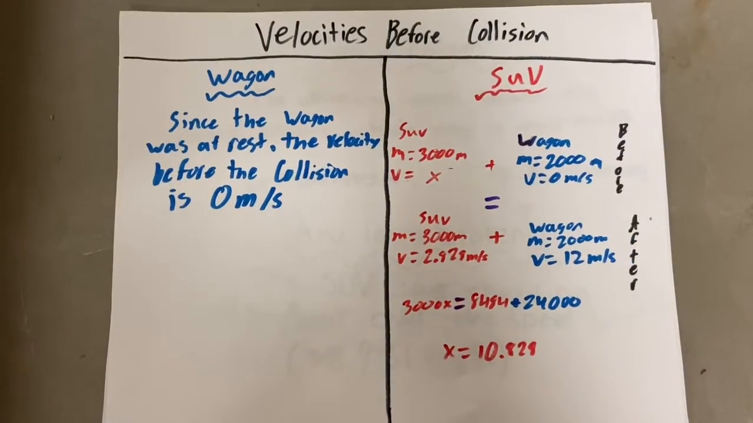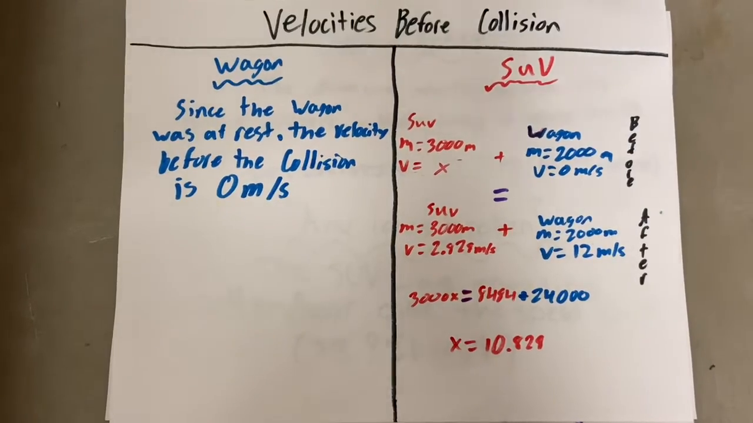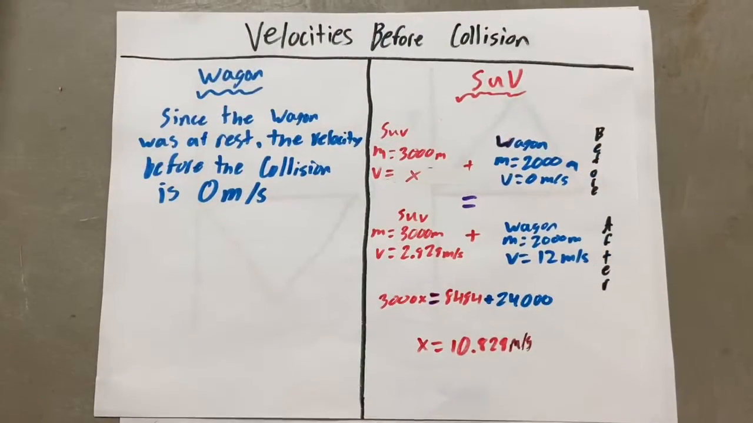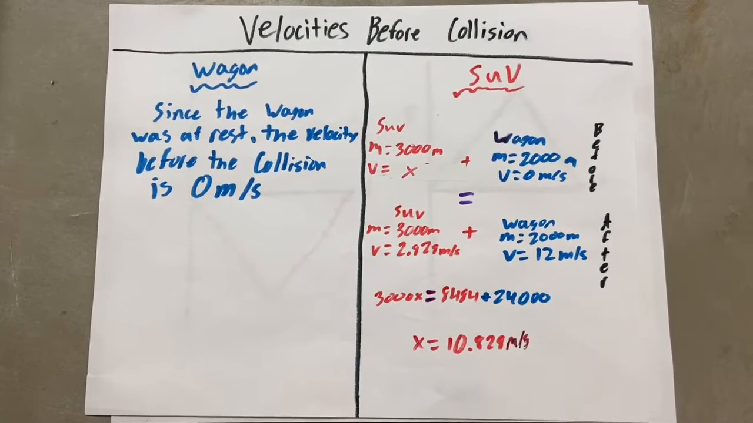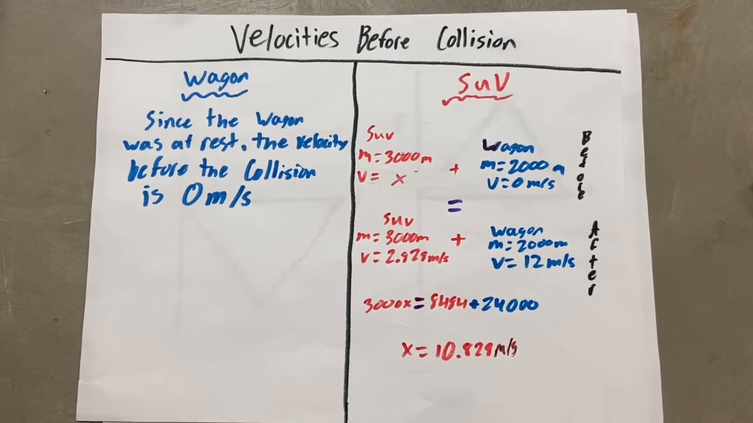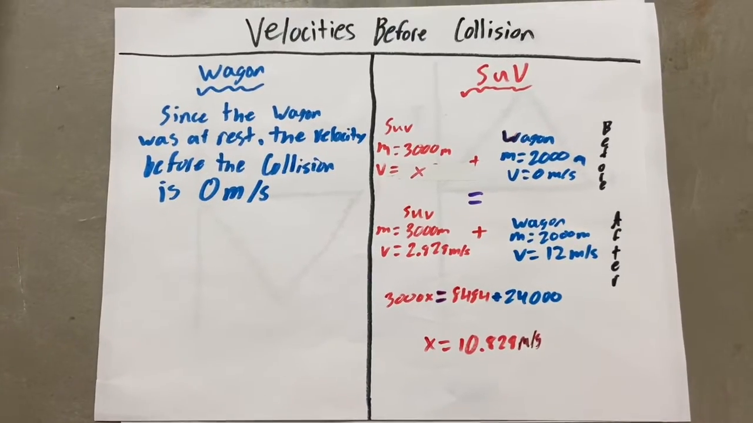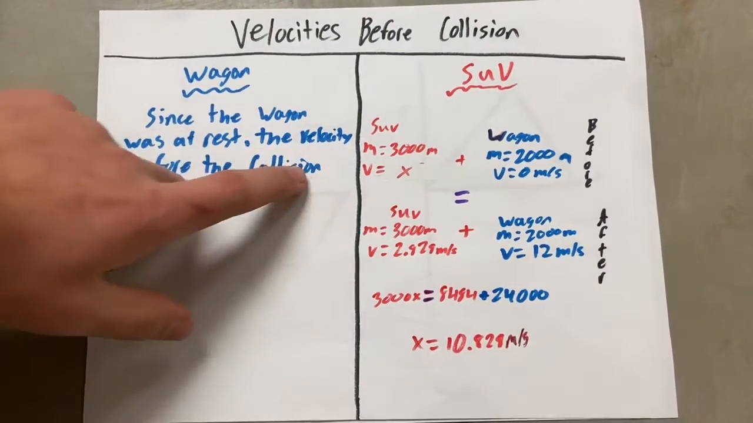For the velocity of the wagon before the collision, since it's at rest, you know that the velocity is 0 meters per second. In finding the velocities before the collision for the SUV, you need to use momentum. And momentum is mass times velocity. And the only velocity in the whole momentum equation you don't have is the SUV before the collision.